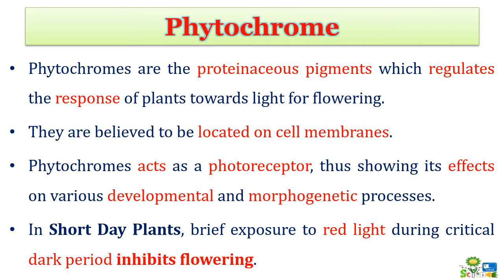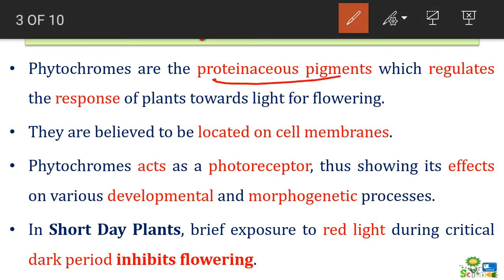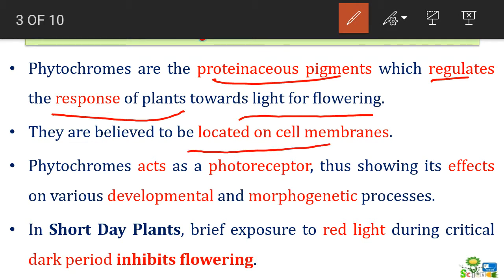Now let's discuss phytochrome, the actual point of discussion in this video. These are proteinaceous pigments which regulate the response of plants toward flowering. They are believed to be located on the cell membrane. So we can say that they act as photoreceptors